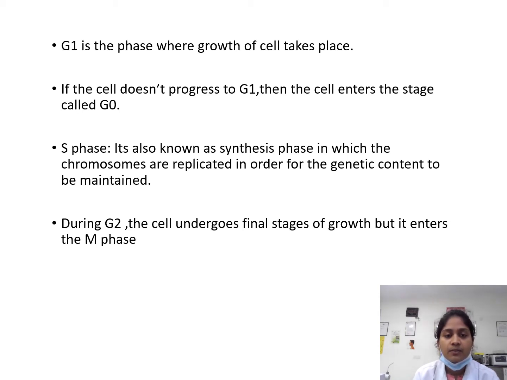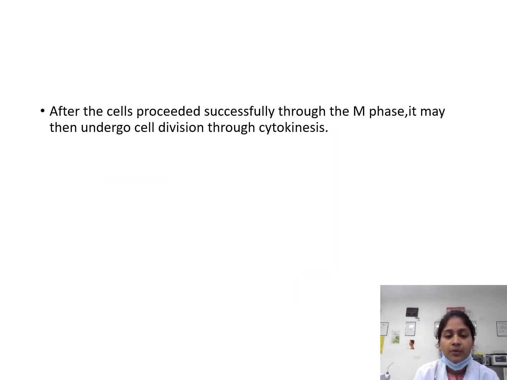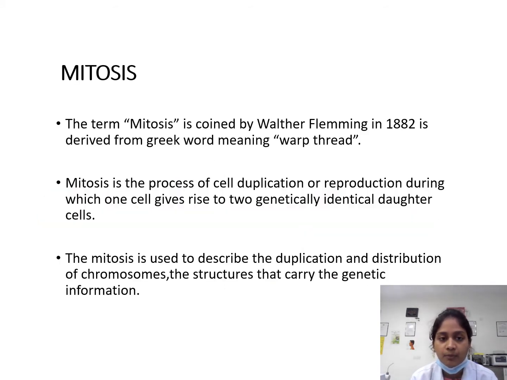S phase is also known as the synthesis phase, in which the chromosomes are replicated in order for genetic content to be maintained. During G2, the cell undergoes final stages of growth before it enters the M phase. And this shows the cell cycle. After the cells proceed successfully through the M phase, they may then undergo cell division through cytokinesis. This picture shows mitosis, in which the mother cell gets replicated and DNA replication takes place. In cell division, two daughter cells are formed.